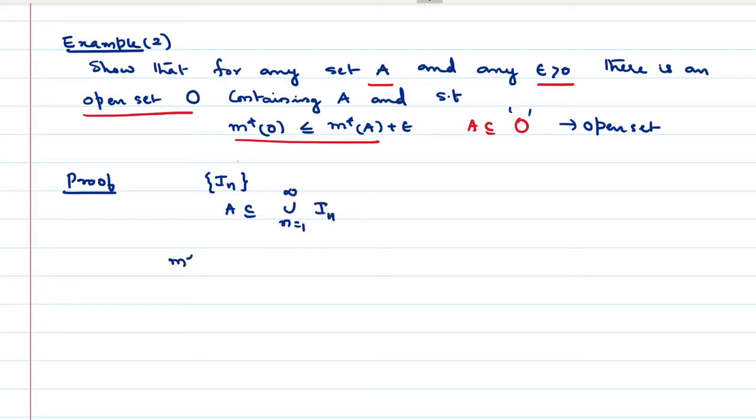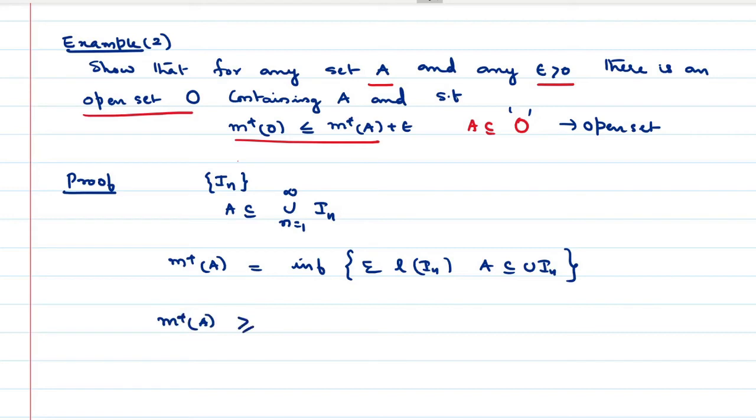Therefore, what is m star of A? As we always write, m star of A is the infimum of sigma l of In such that A is a subset of union In. Is it right? So m star of A is the smallest quantity. To write m star A as greater than or equal to something, we have to subtract a small quantity. That is, sigma n is equal to 1 to infinity l of In, minus epsilon. Here we are taking epsilon by 2.